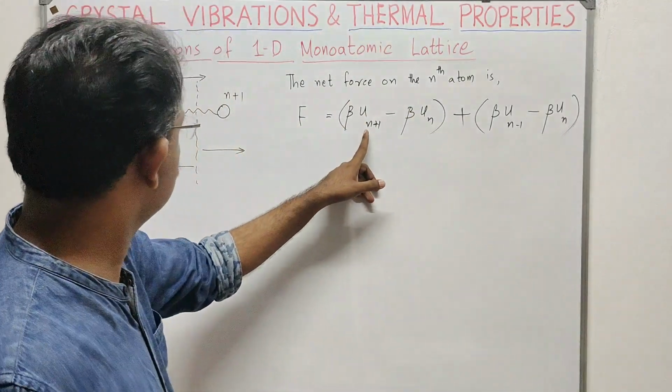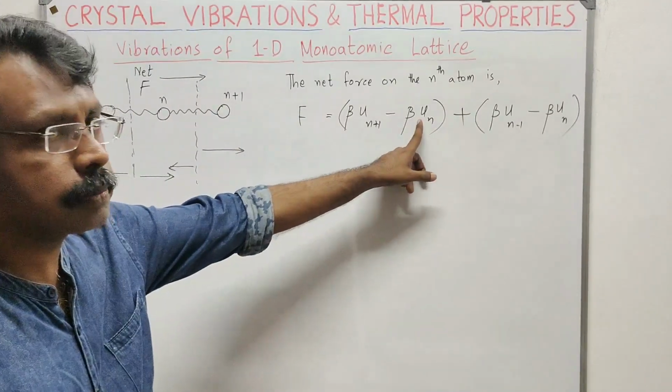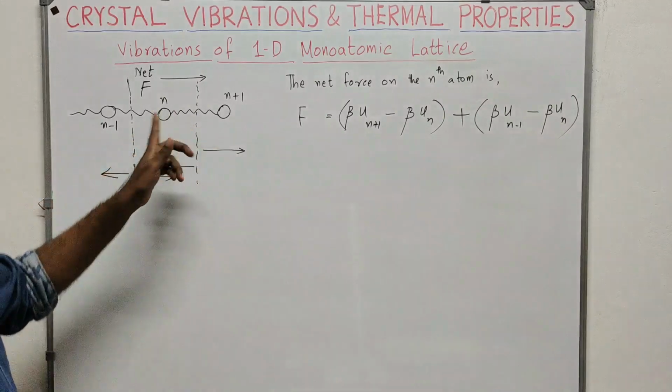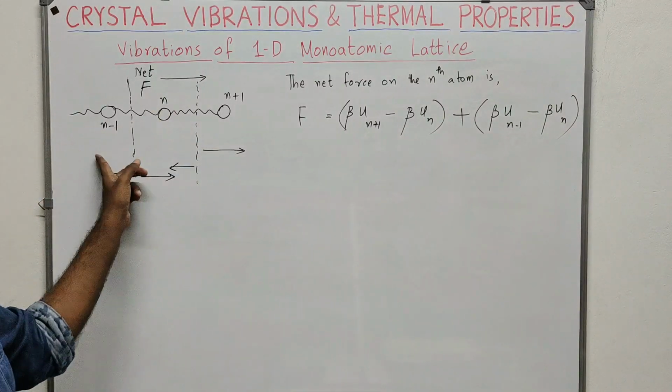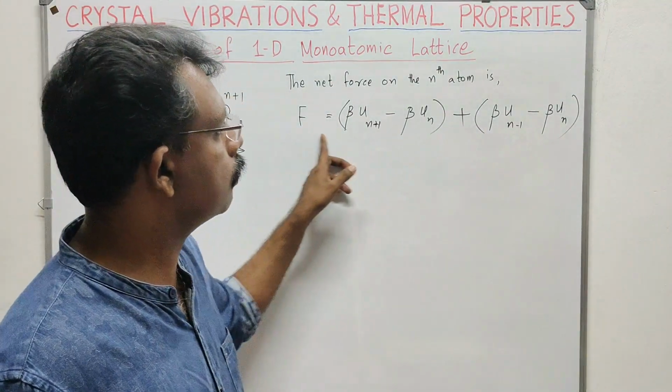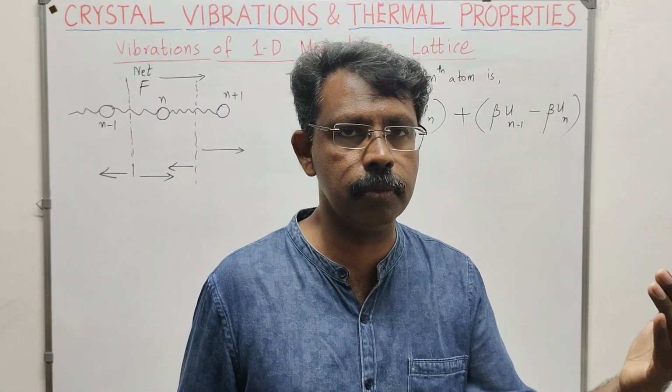So beta u(n+1) is towards the right, minus beta u(n) is towards the left, plus beta u(n-1) towards the right, minus beta u(n). The force on this atom by this one is taken as negative. So the net force will be given by this, because we have studied that force is equal to beta into u.